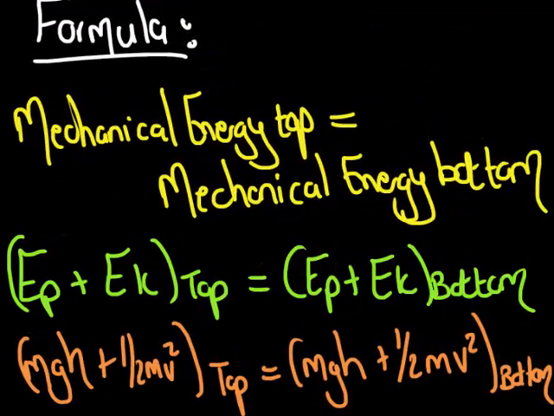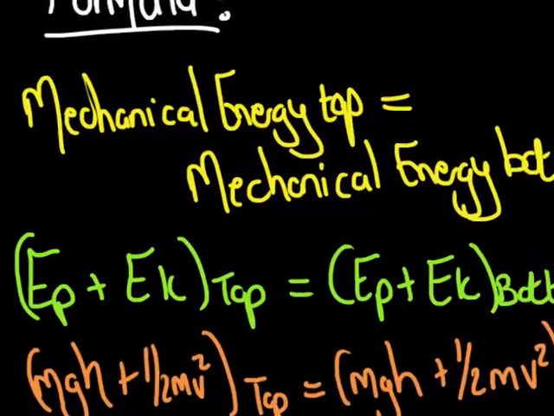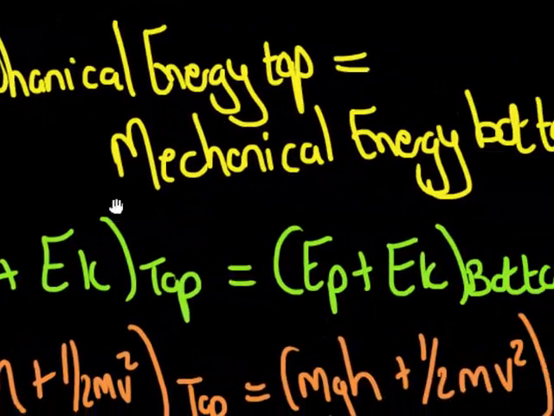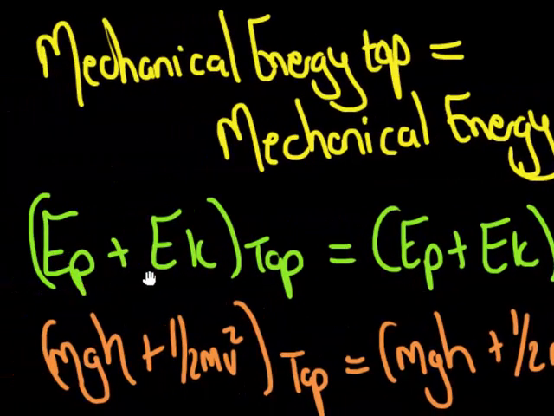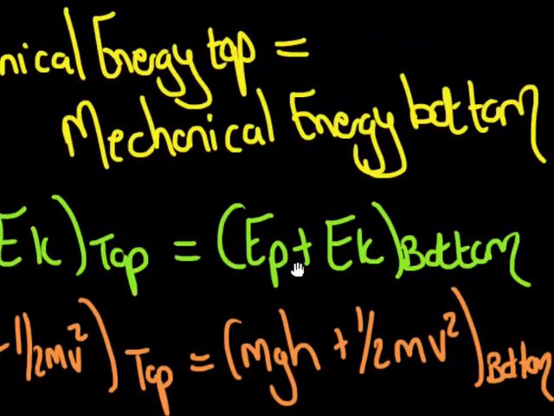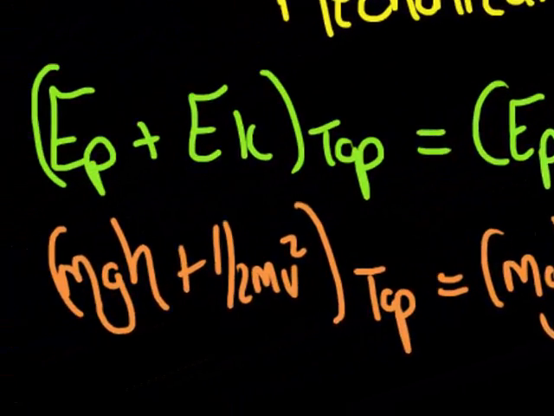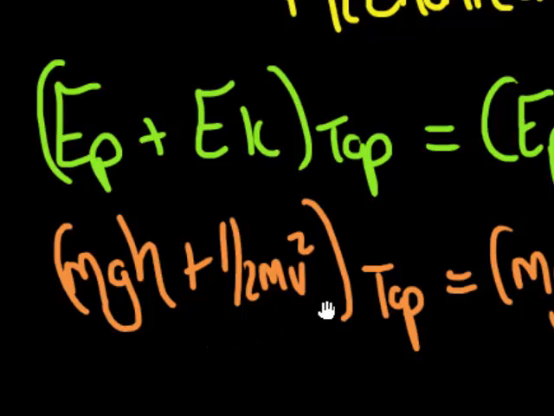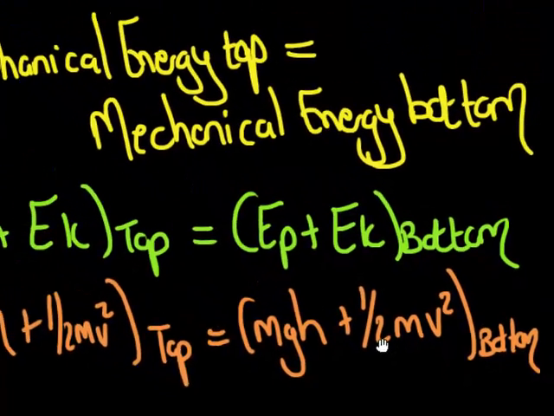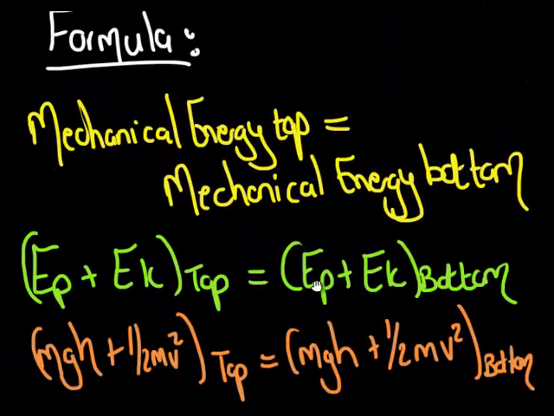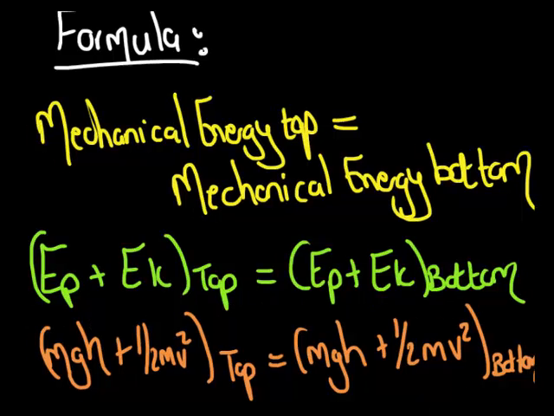Now when you do the calculation, you've got to write out that the mechanical energy at the top is equal to the mechanical energy at the bottom. That on its own is equal to potential energy plus kinetic energy at the top, which is equal to potential plus kinetic energy at the bottom, and that is equal to mgh plus a half mv squared at the top, and that's equal to mgh plus a half mv squared at the bottom. I'm not going to rewrite the first two for you yet because I don't have enough space on my slide for the calculation, but I will continue with the last formula and from there onwards add in our values.